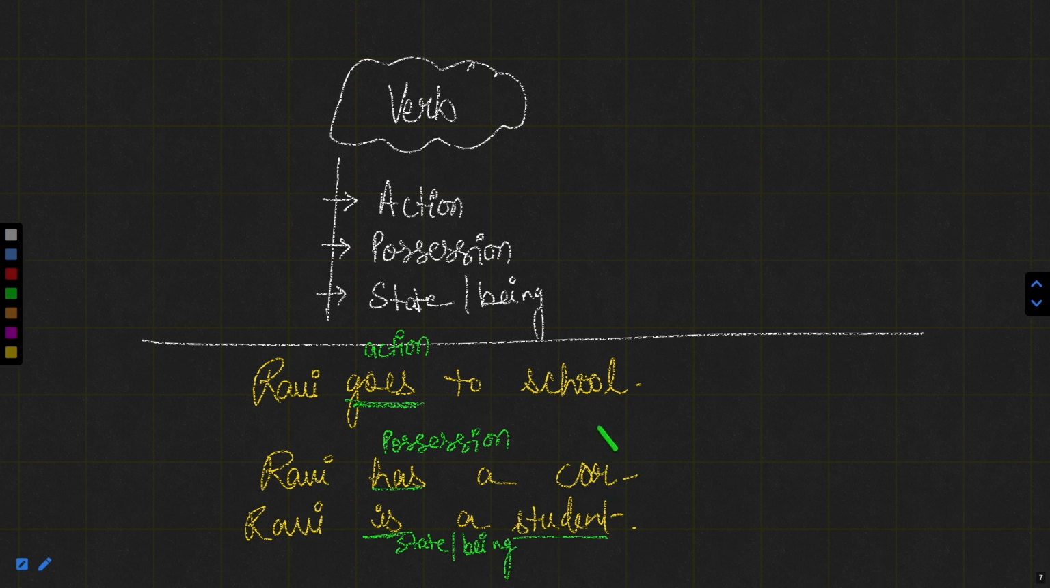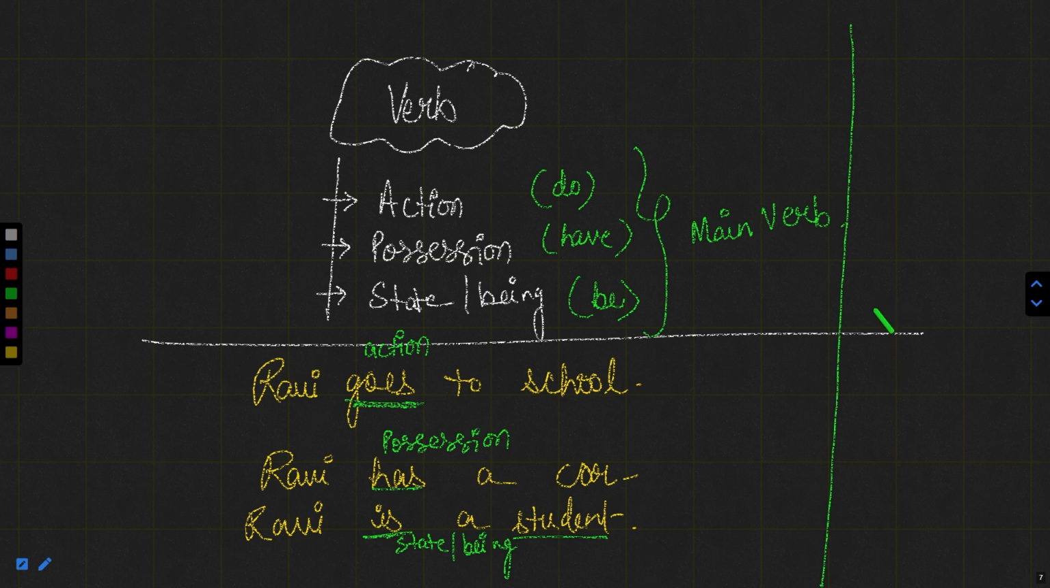So any word that describes either the action, that is do, possession, that is have, or any form of have, or the state of being, that is be, or any form of be, if the verb shows these three things in detail, that verb is known as the main verb. Whereas if any verb only supports any of these, it is known to be an auxiliary verb. How? Let me discuss this with you all.